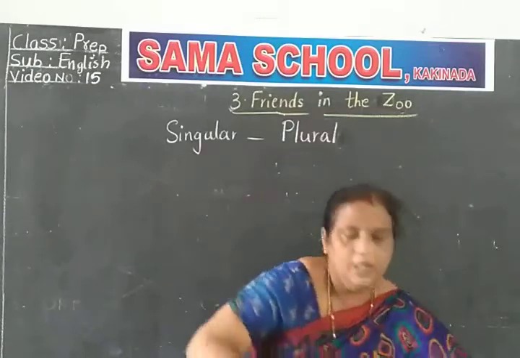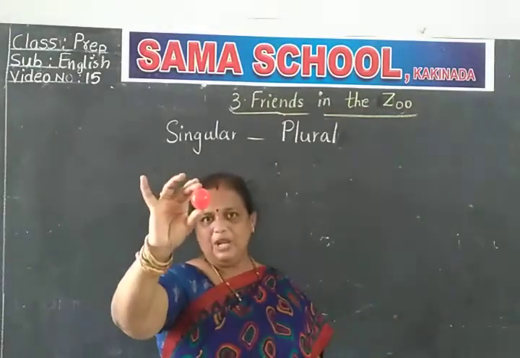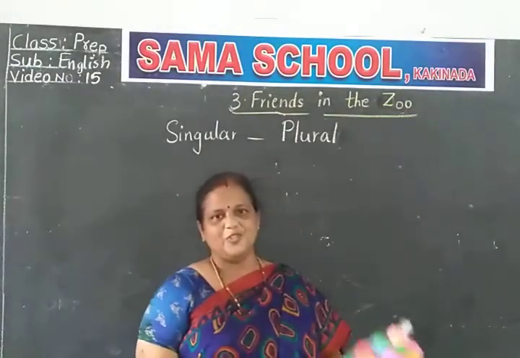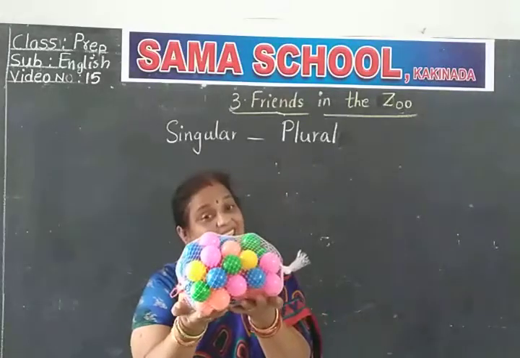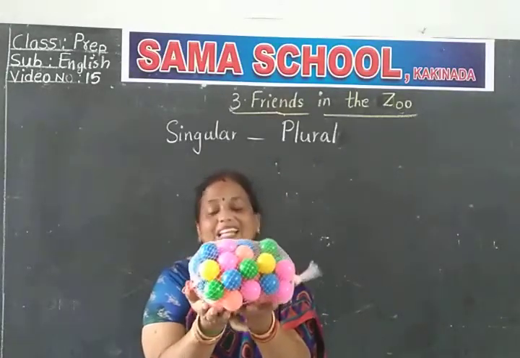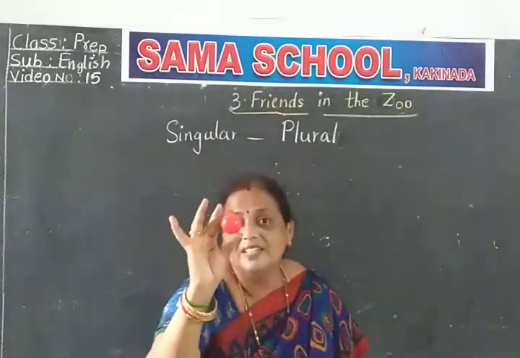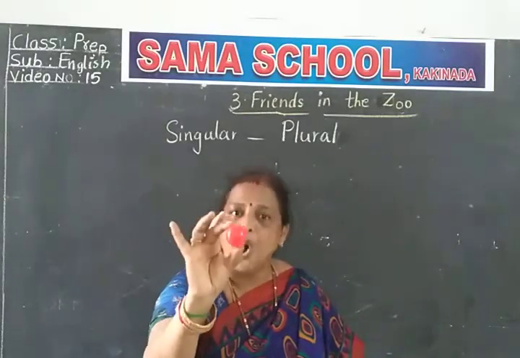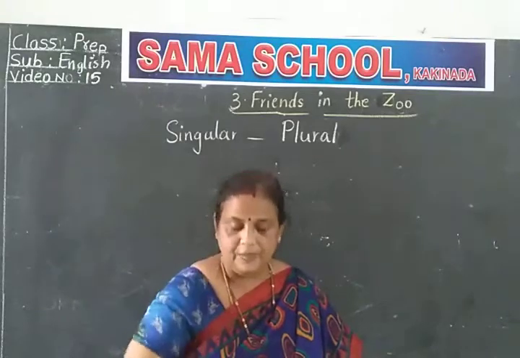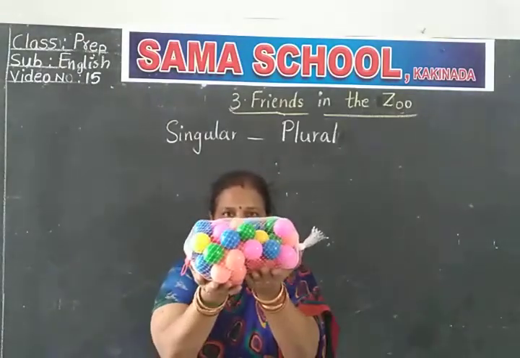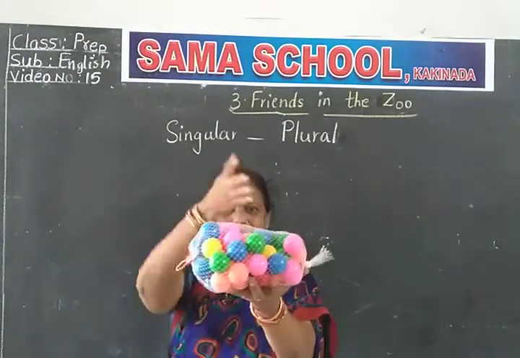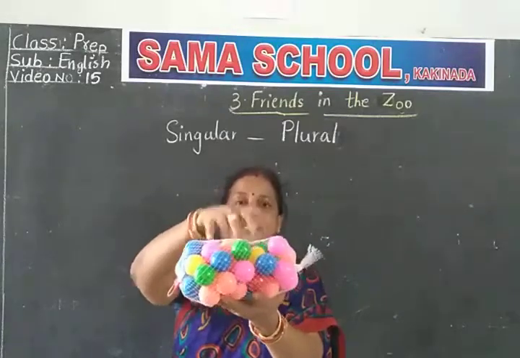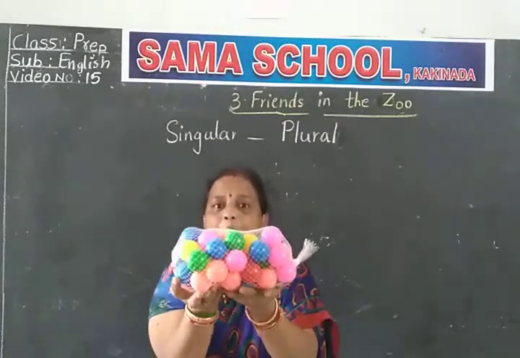What is this? Ball. Only one ball. Now you say, children, many. This is one ball. What is this, children? You call it ball. Ball, B-A-L-L, ball. But now you see, so many balls. You can see inside. So many balls, many.